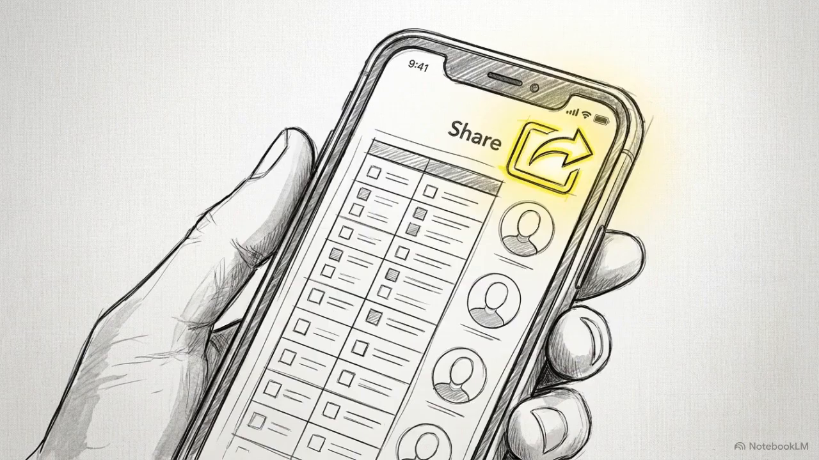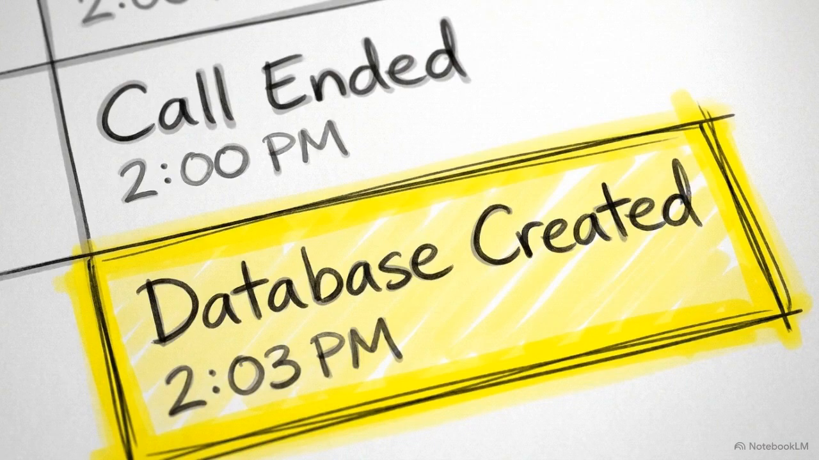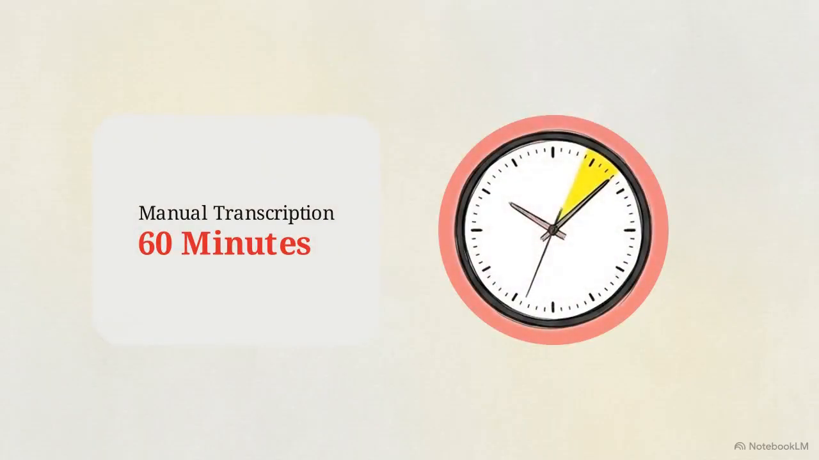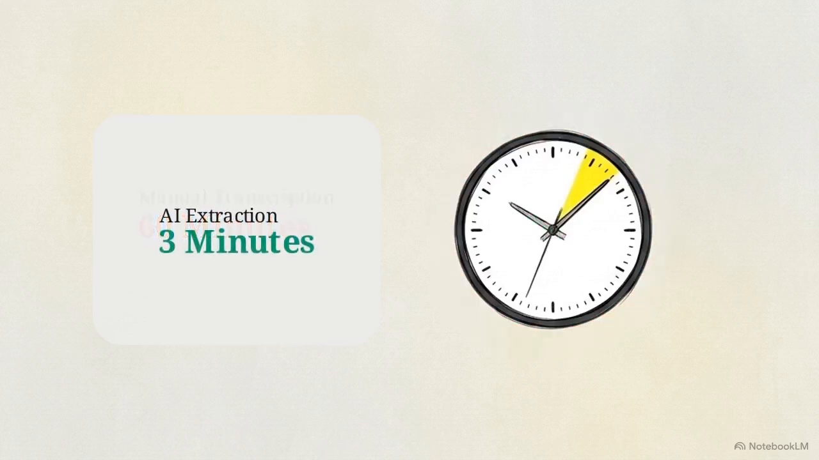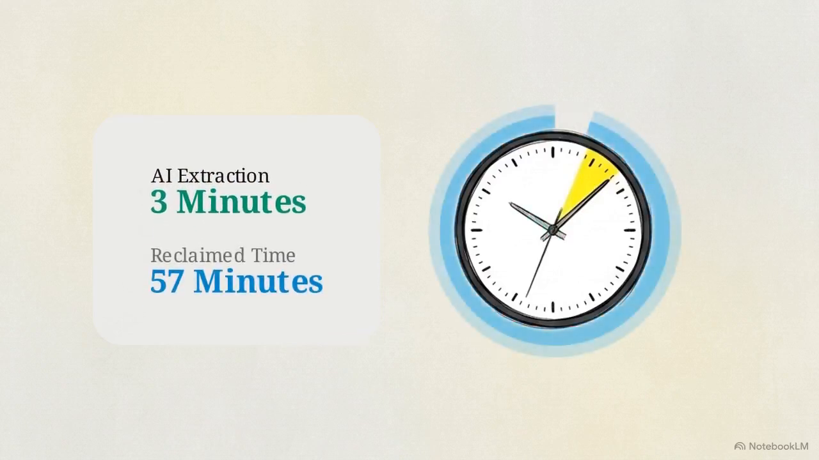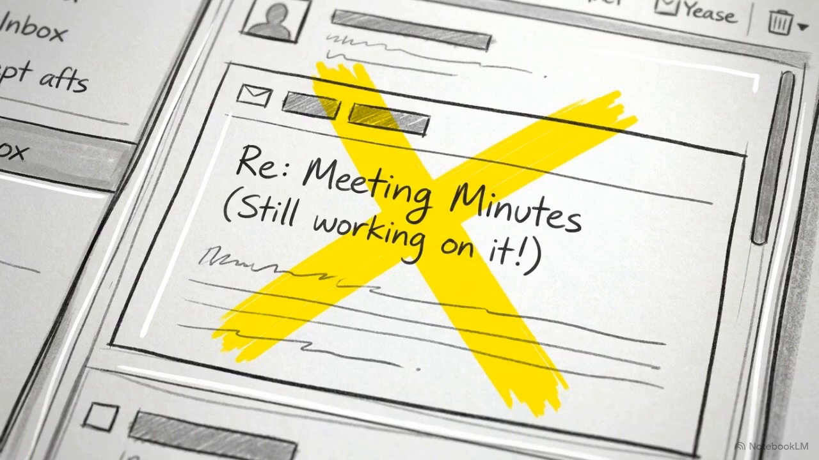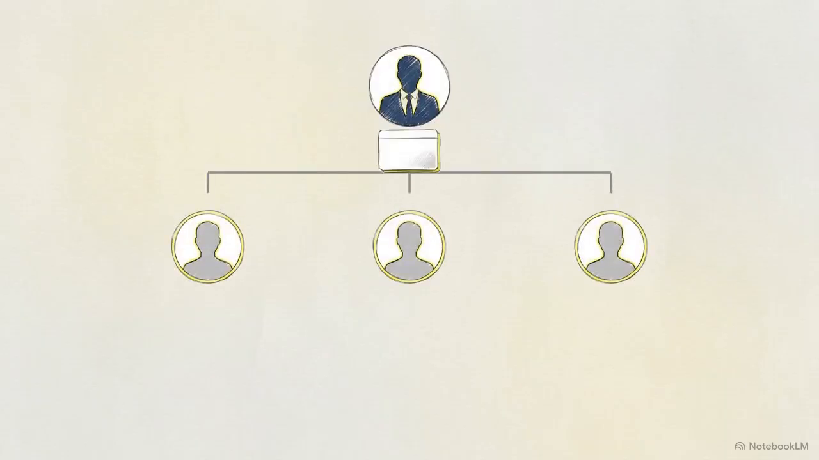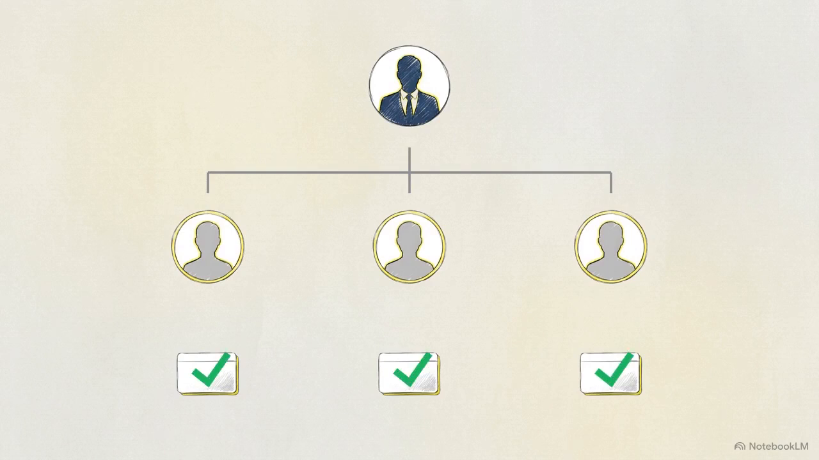This workflow ensures the action plan is ready for distribution exactly 3 minutes after the meeting ends. This clock graphic shows the return on your investment. You reclaim a full hour of administrative work for every hour spent in a meeting. Immediate distribution of this database eliminates the delay often caused by waiting for the minutes. When everyone has clarity on their tasks immediately after a call, individual accountability across the project team increases.